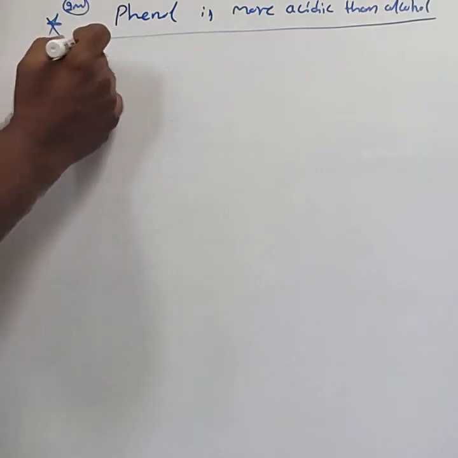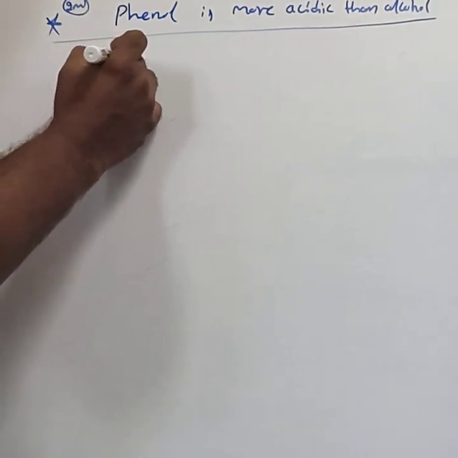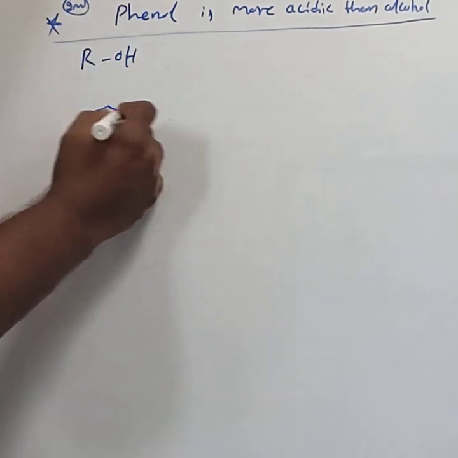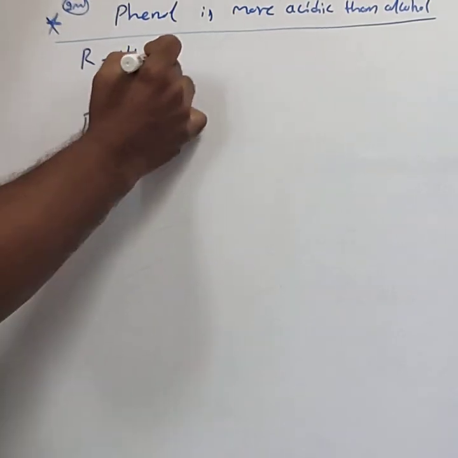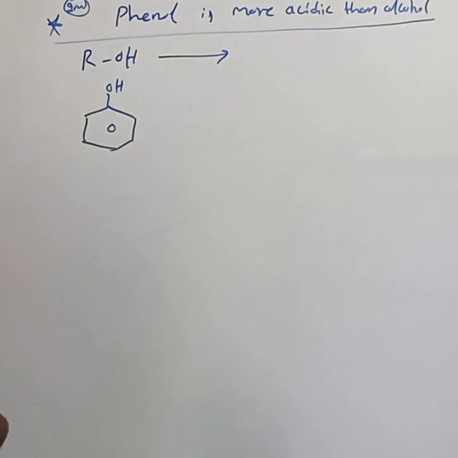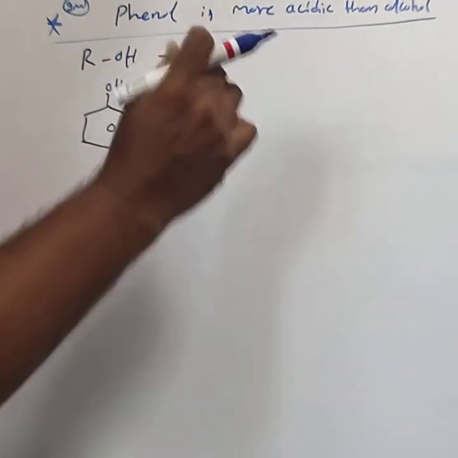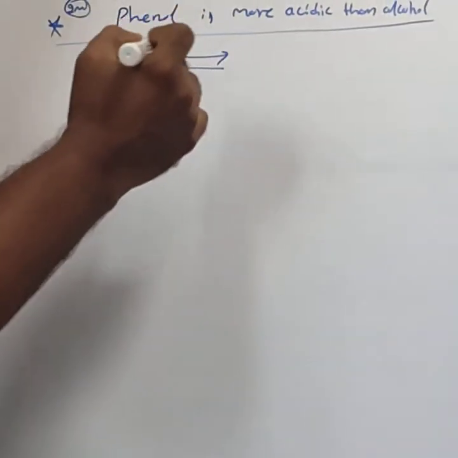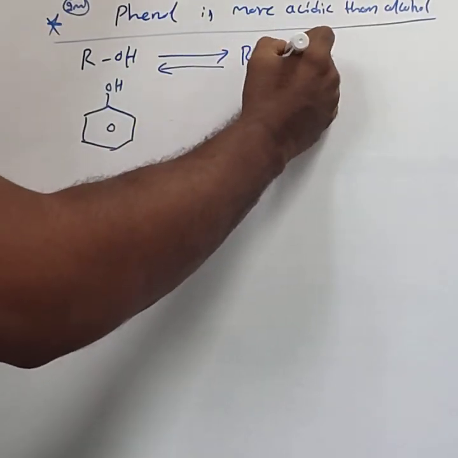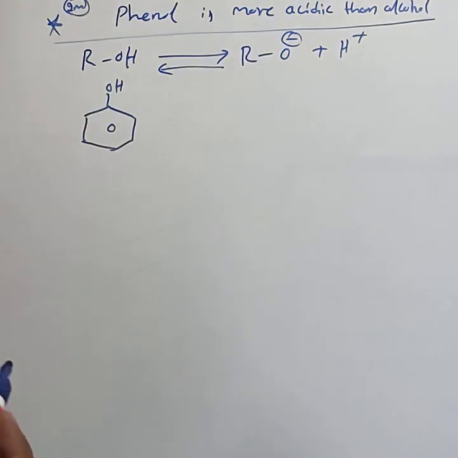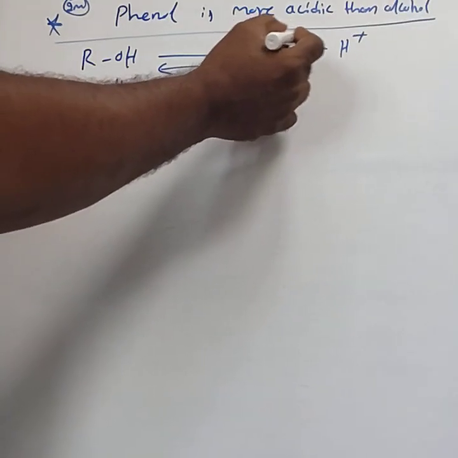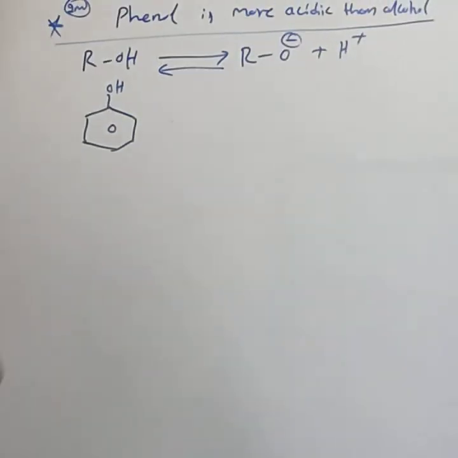First, you consider ionization of both alcohol and the phenol. Alcohol dissociates, alcohol ionizes to give RO minus and H plus, that is alkoxide ion and proton.